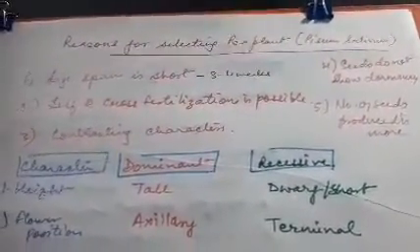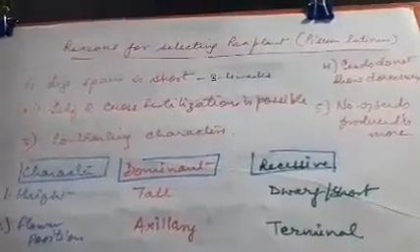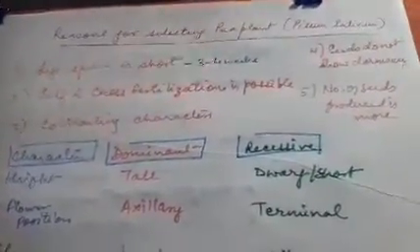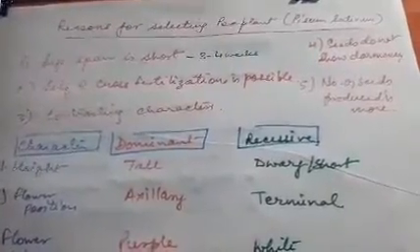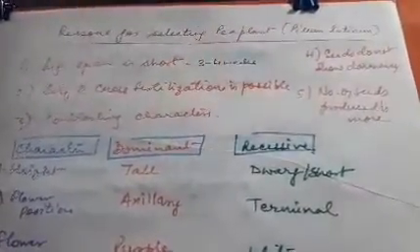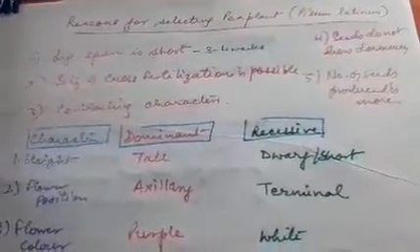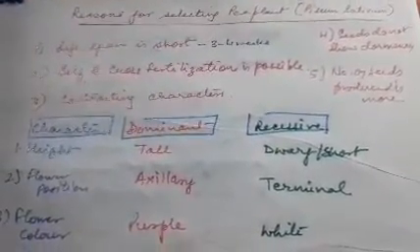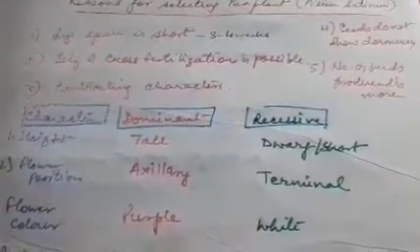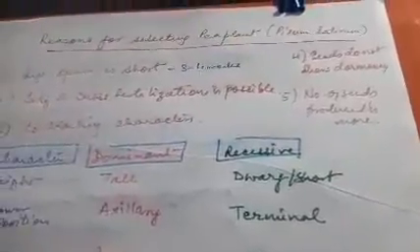The reason for selecting the pea plant was, first of all, that the lifespan is short. The pea plant completes its life cycle in about 3 to 4 weeks, so in 3 to 4 weeks he was able to get the next generation. When you are able to study many generations in a shorter time, you can study them again and again.